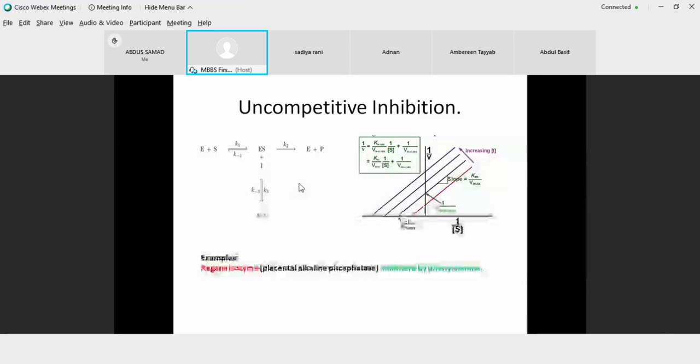So if we look for the changes in the Km and Vmax values, both Km and Vmax are decreased here. So when both Km and Vmax are decreased, what will happen to the slope? Is the slope going to increase or decrease? Will the slope increase or decrease?